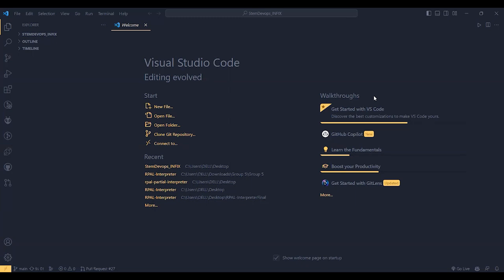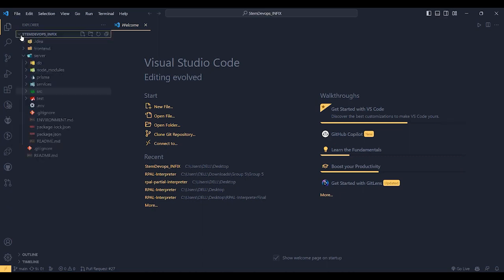So let's move on to the code overview. Our project, INFIX, on the team StemDevops. First of all, I'll show you the folder structure in which we oriented the program. So on a base, it's the front end and the server. Let's dive into the front end first.